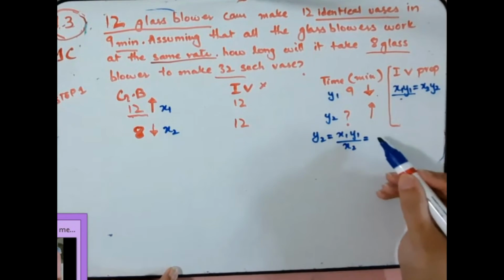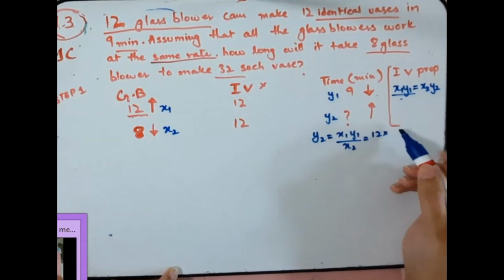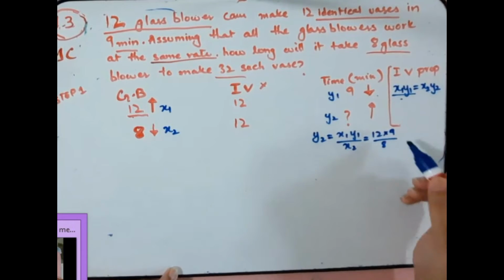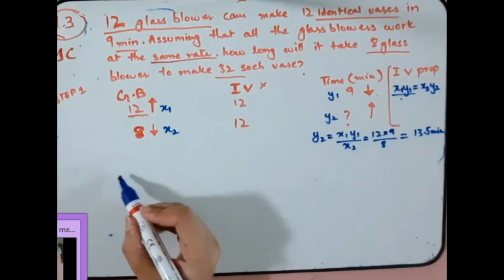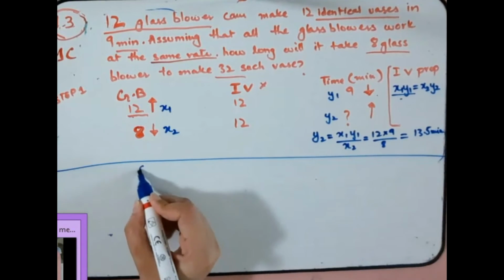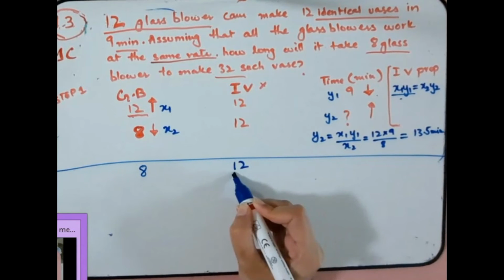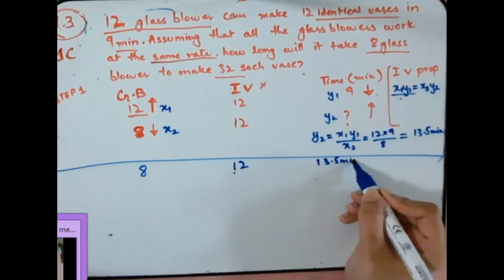Let's put the values. 12 into 9 upon 8. After multiplication, it's going to be 13.5 minutes. So let's write down very neatly over here: 8 glass blowers can make 12 identical vases in 13.5 minutes.